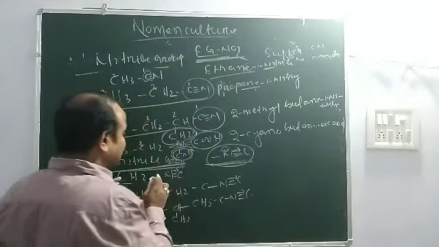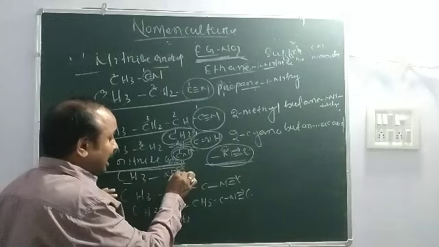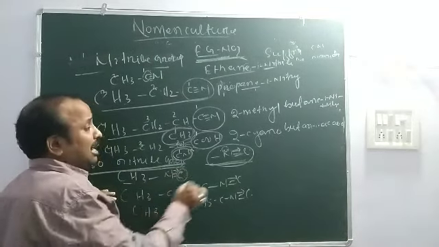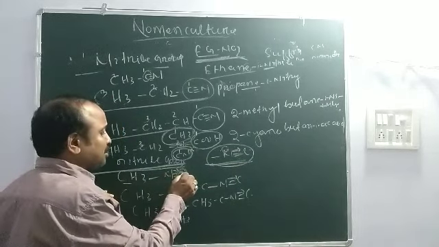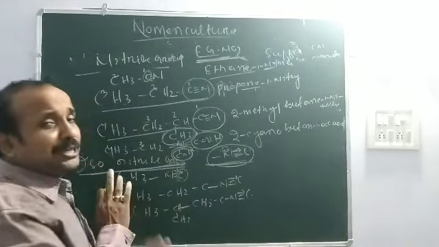Here you look that the carbon present in the isonitrile group does not connect with the alkyl group, so this carbon is not included in the principal chain.